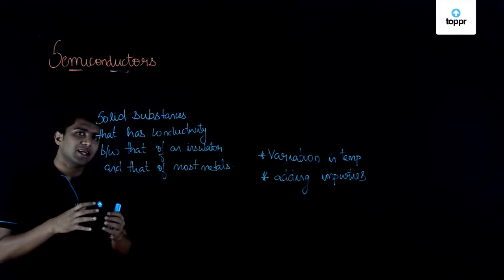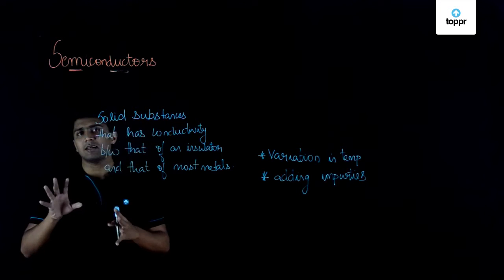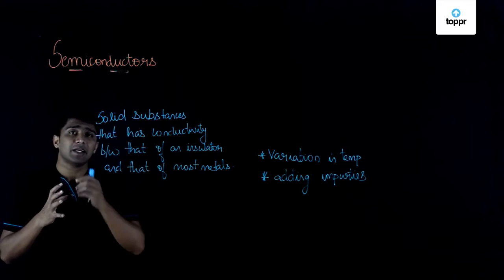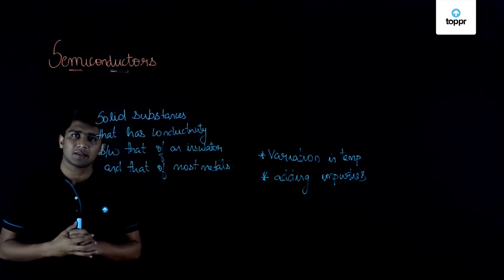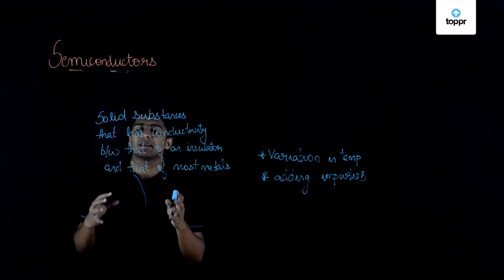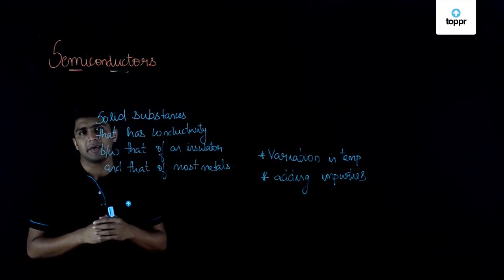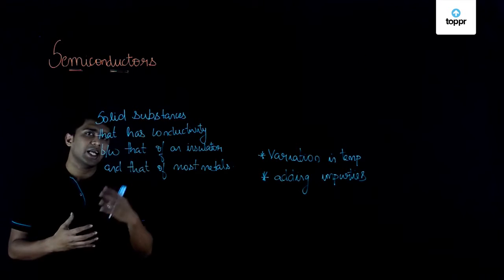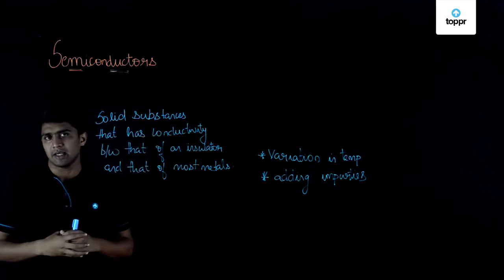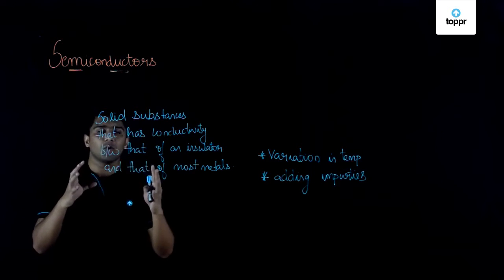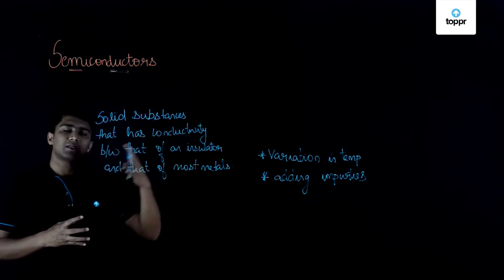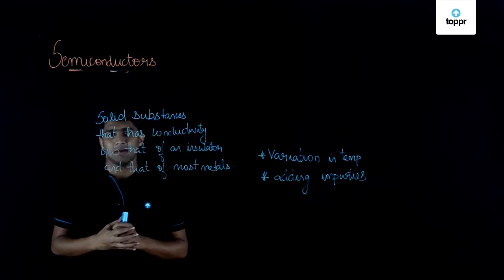So now let's try to classify metals as conductors and semiconductors. What will be the factor which decides this? The factors which classify them are conductivity and resistivity. I am repeating the same so that you won't forget, because conductivity and resistivity are the two factors which classify materials as conductors and semiconductors.